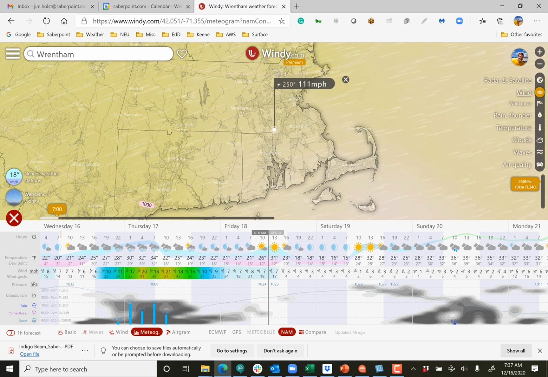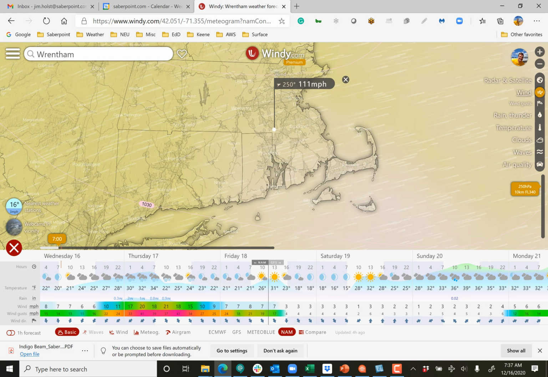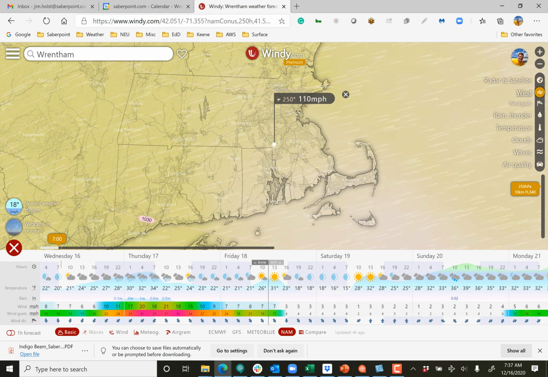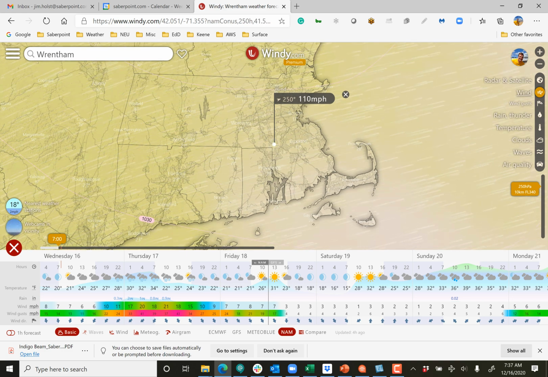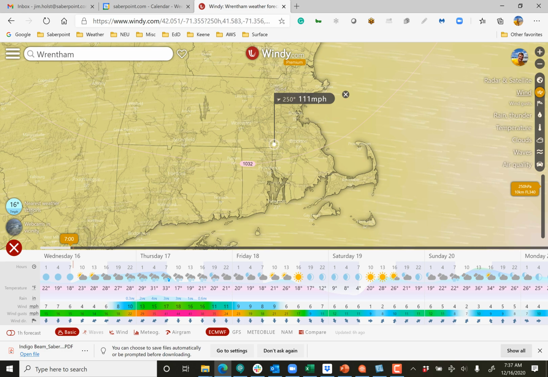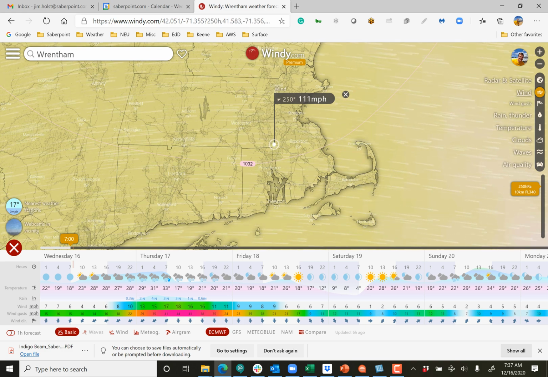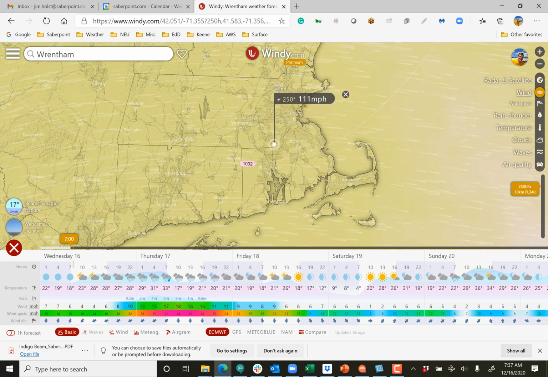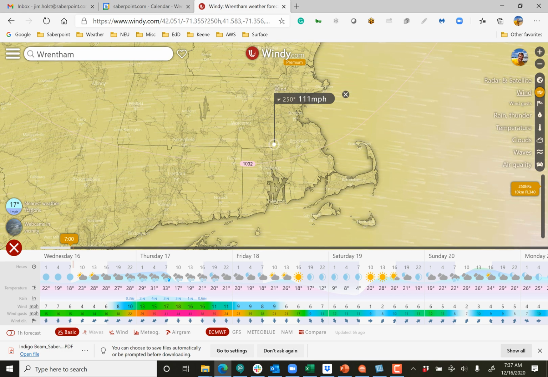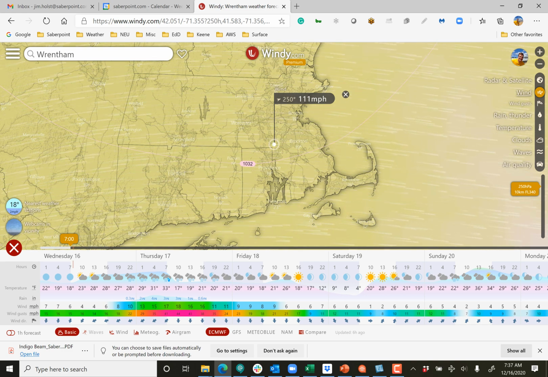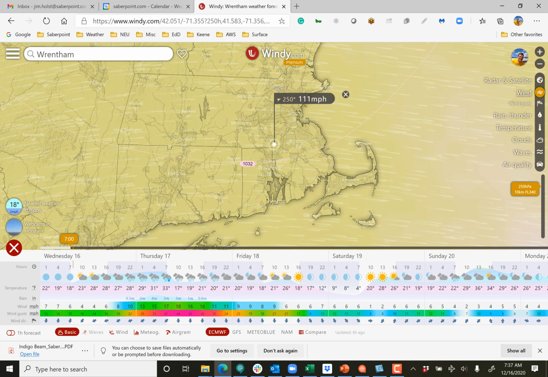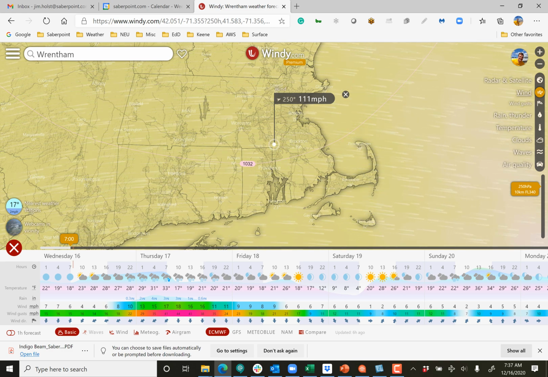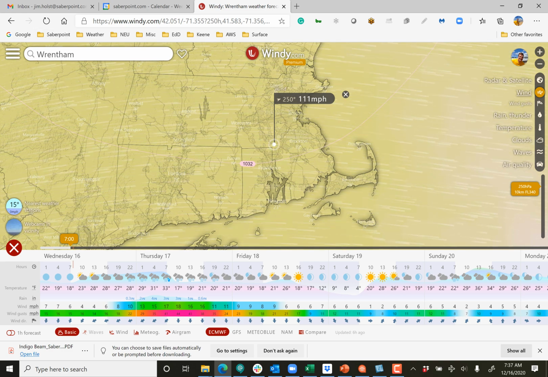When you look at the basic view, for instance, one thing you can do is see here at the bottom, looking at the basic view, I'll put it on the European model. That's how much is going to fall in that period of 3 hours. So here is 0.3 inches, another 2 inches, here's 4 inches. So you can see during the overnight, for instance, that's where the intense snow is going to happen for Wrentham.